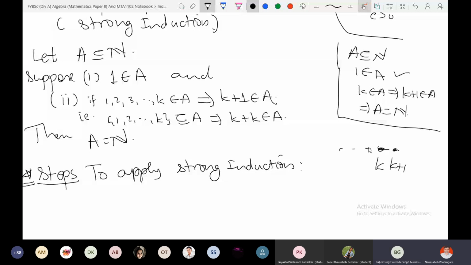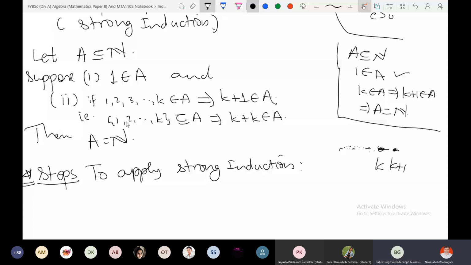Happens to be true from k to k plus 1. By the logic, already it is true for 1, and by the logic for any k to k plus 1 it is true. By the logic from 1 to 2 it is true, 2 to 3 it is true, and it is true for all k. That is the logic. But at this moment, while applying weak induction, we are not worried about k minus 1 and all this. But while applying strong induction, we are worried about k minus 1, k minus 2 up to 1. That is what the main difference is. Is it clear, sir, now?